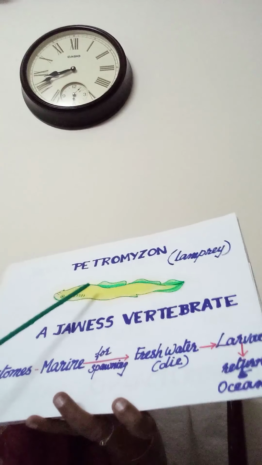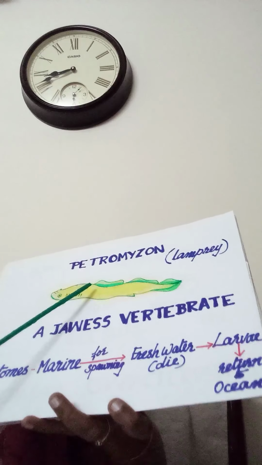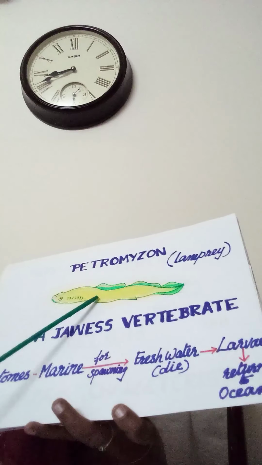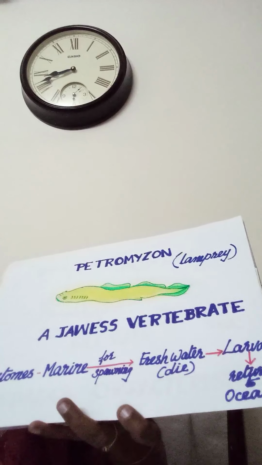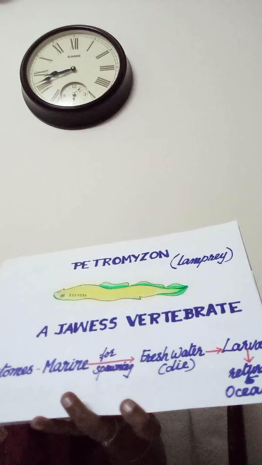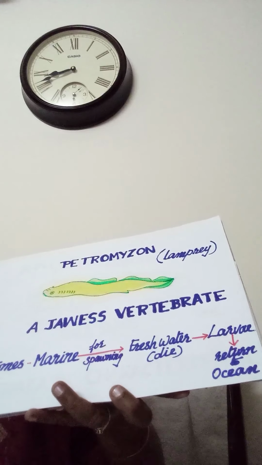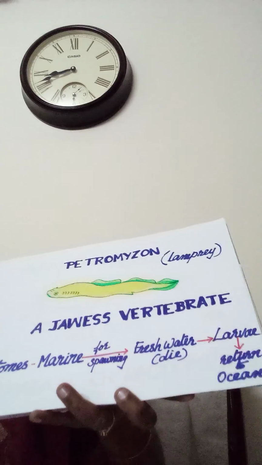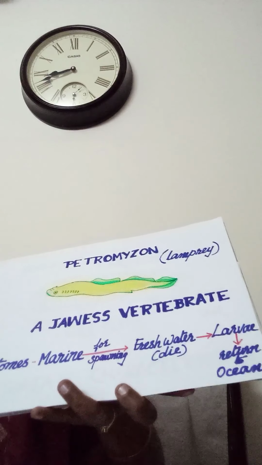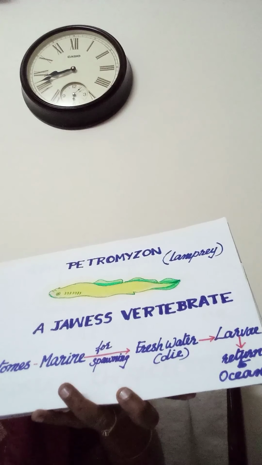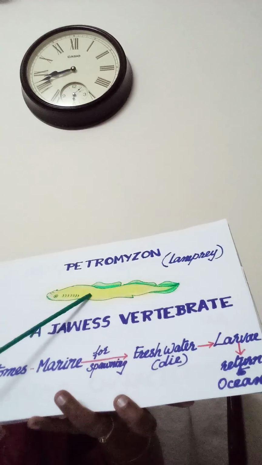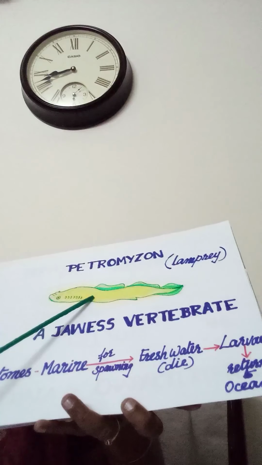In the case of Petromyzon, the circulation will be closed. Already we know closed circulation, there will be blood vessels, capillaries, veins, arteries, etc. When the heart pumps blood, blood will be flowing through these blood vessels. So here in this case circulation is closed.